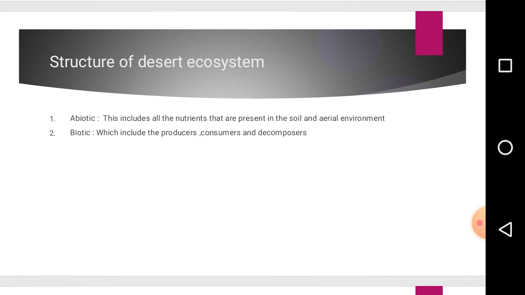Finally, in the biotic component, we have decomposers. These are organisms that feed on dead organisms. Due to poor vegetation, the dead organic matter is very little, which makes the decomposers decrease. Examples of organisms that fall under decomposers are bacteria and fungi.